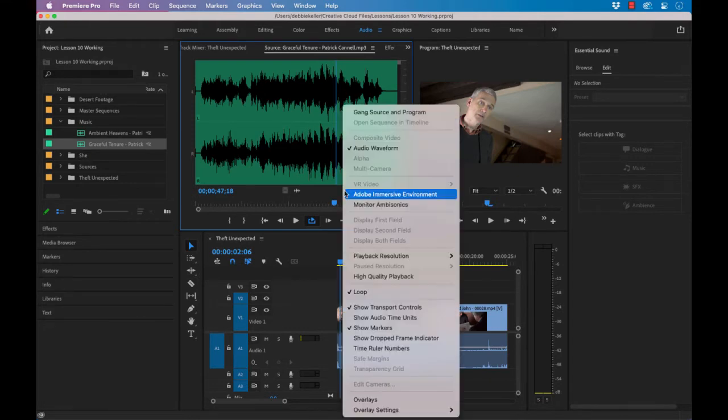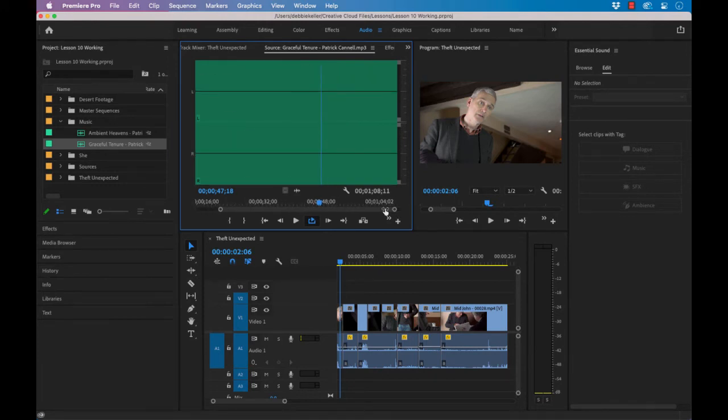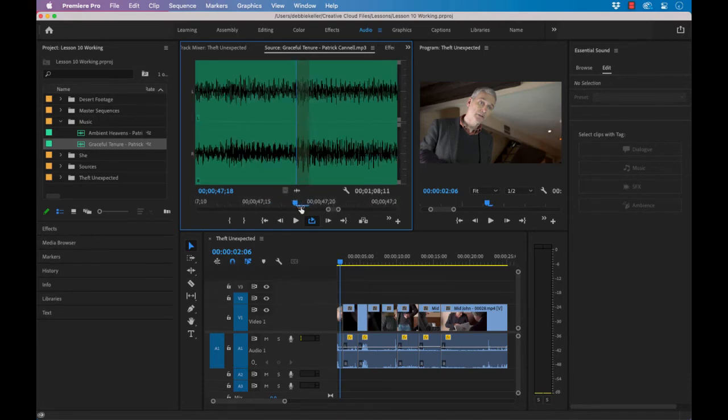Open the source monitor settings menu and choose Time Ruler Numbers. The time ruler now shows time code indicators. Try zooming in to the time ruler using the navigator just below the time ruler. Drag the handles all the way together. The maximum zoom shows you an individual frame illustrated by the width of the playhead.